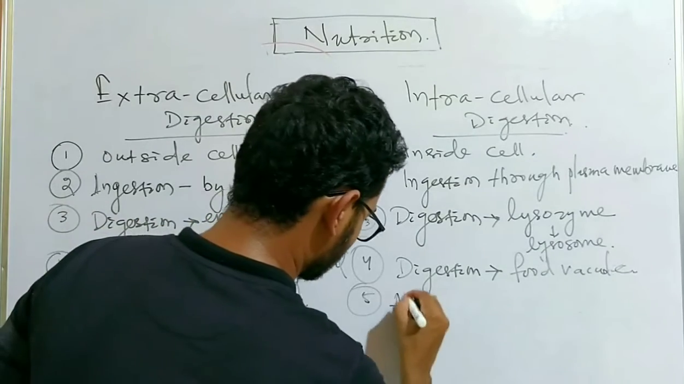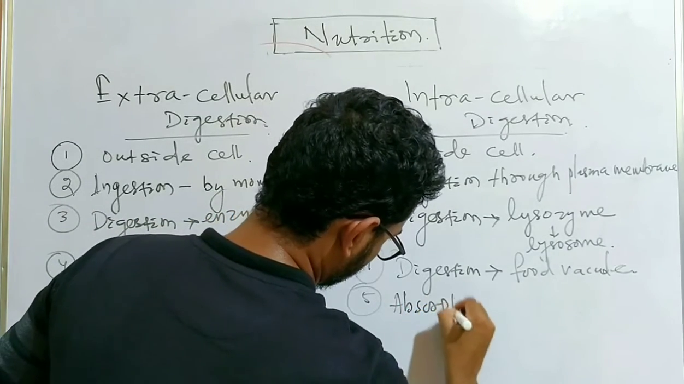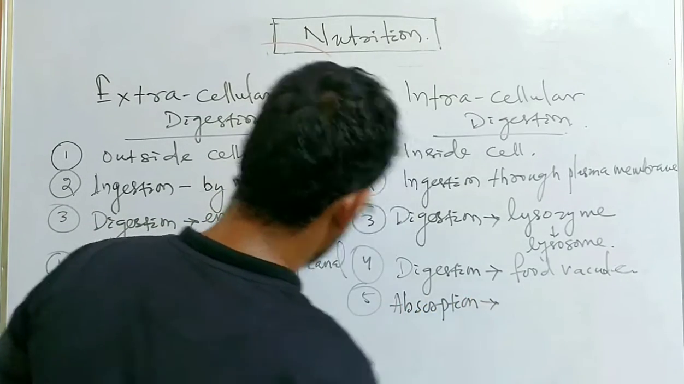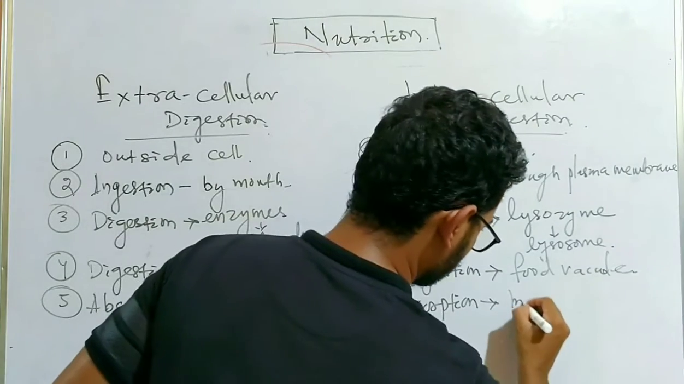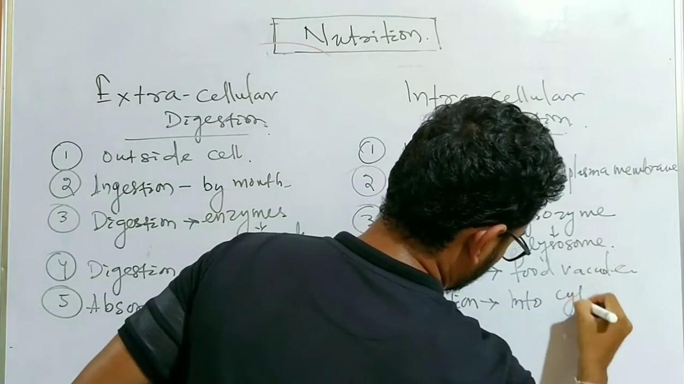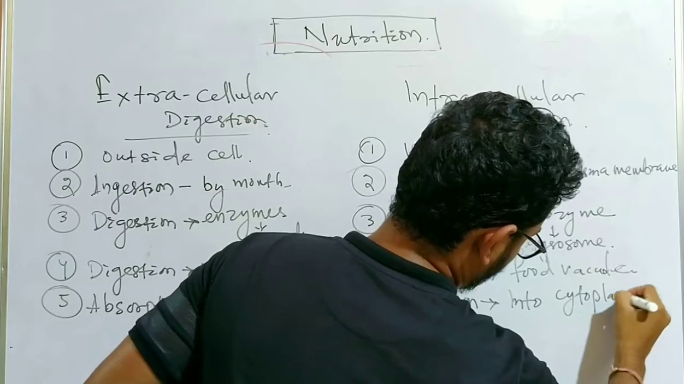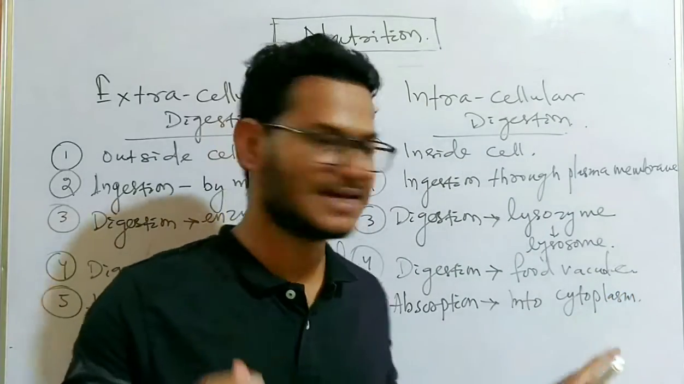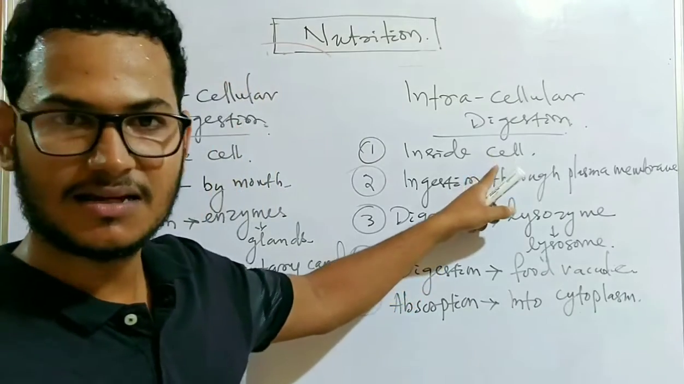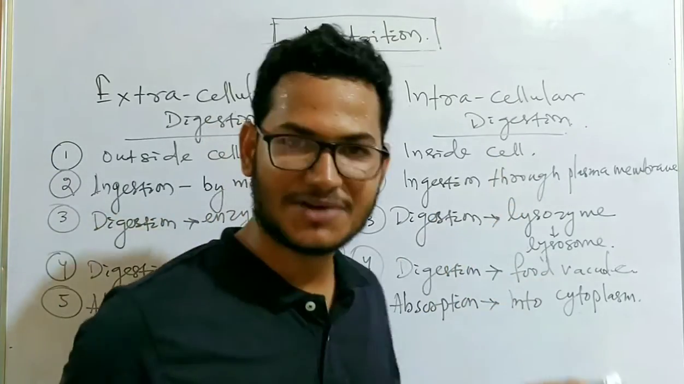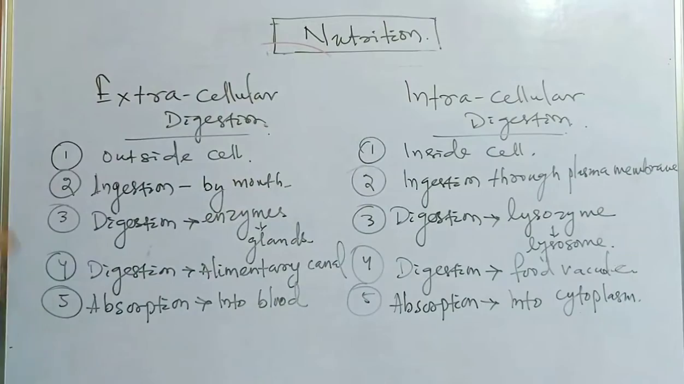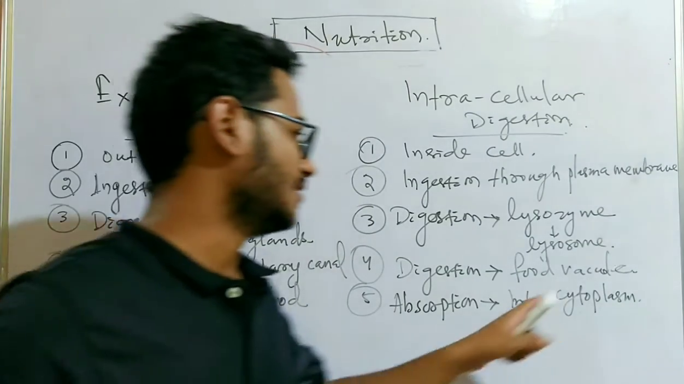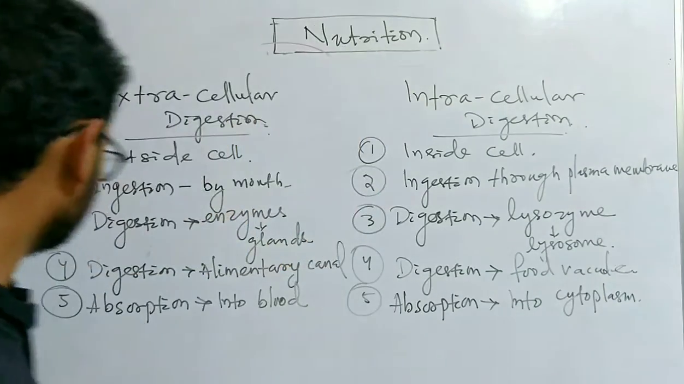So here absorption takes place into the cytoplasm, as the total process is occurring inside a single cell. After the simplification of food inside the food vacuole, it is absorbed into the cytoplasm. Clear?